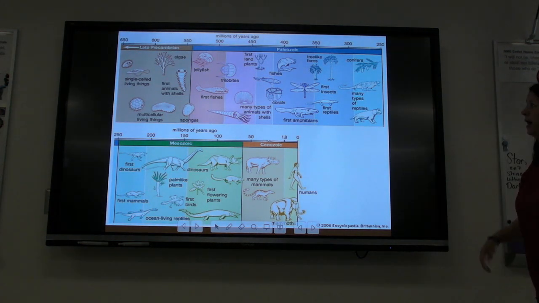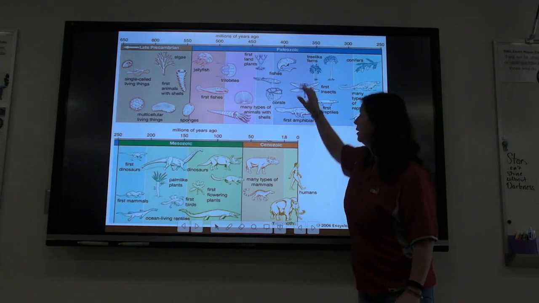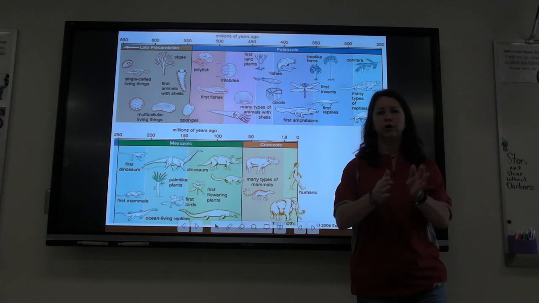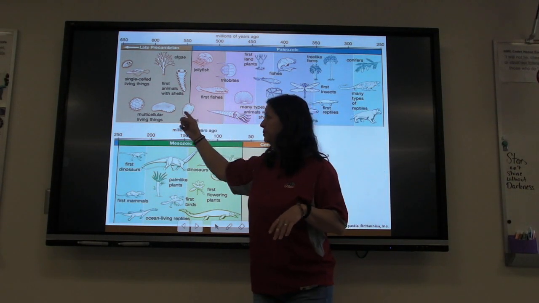Okay, so this is a time scale, and the blue part, the green part, and the orange part are kind of to scale for how scientists have set them as far as how long they are, but the brown part's missing a bunch.